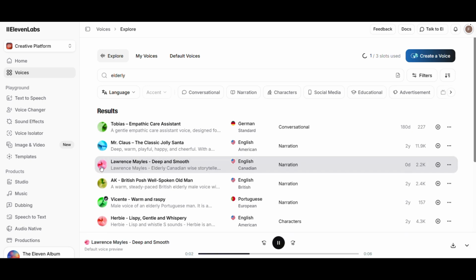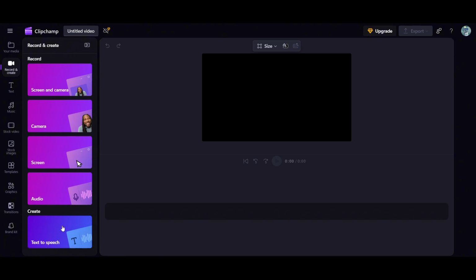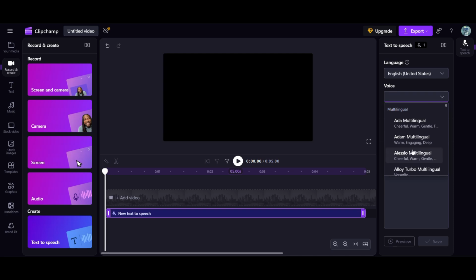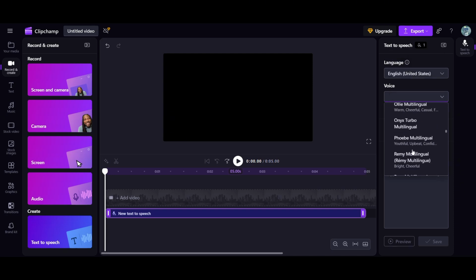Option 2, Clipchamp. This is free and it comes built into Windows 11. You can also use it online. I'm opening Clipchamp. Clicking on text-to-speech. Look at all these voices. I'm browsing through them. I want something that sounds mature and calm. I'm picking this one called Andrew. It's listed as mature male.